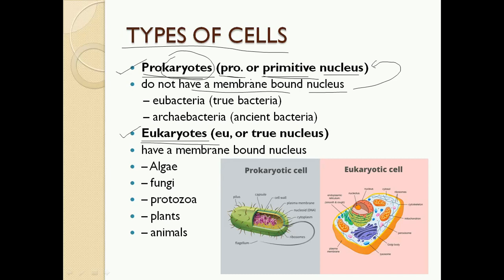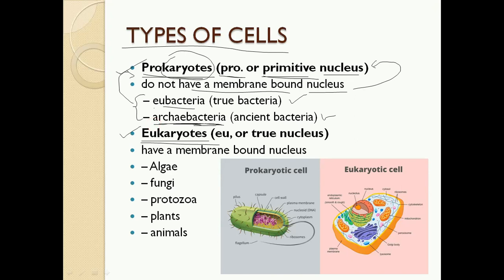So which organisms on earth are prokaryotes? Basically all bacteria, whether eubacteria or archaebacteria, are included in the category of prokaryotic organisms. In other words, all bacteria are made up of prokaryotic cells.